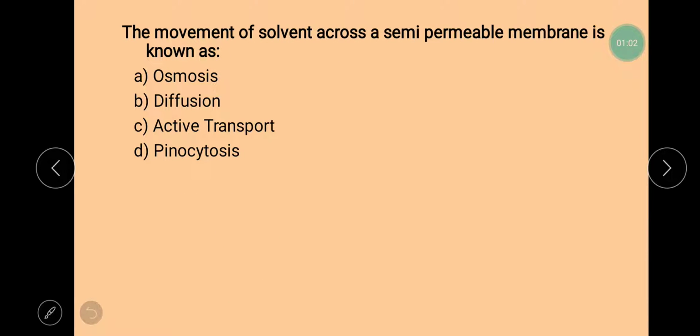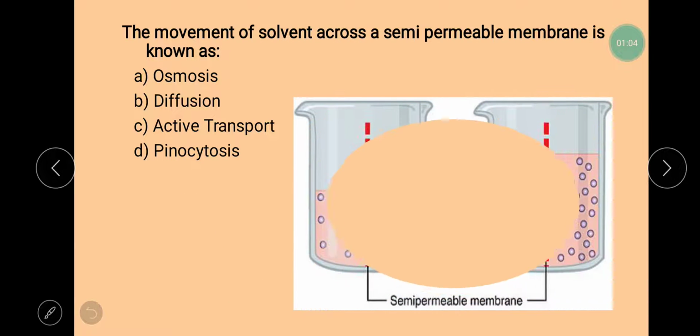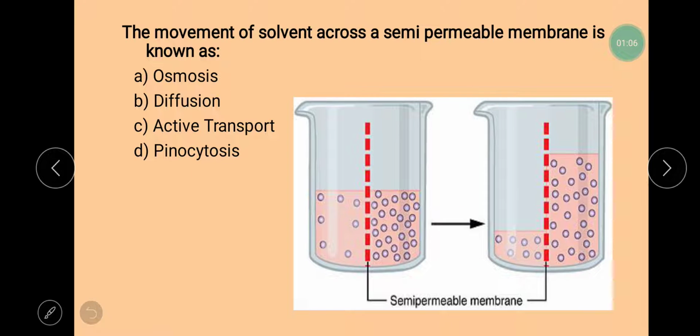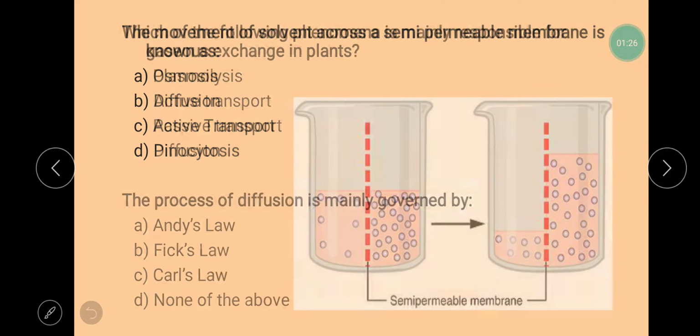The next question is, the movement of solvent across a semi-permeable membrane is known as. So whenever there will be an involvement of the semi-permeable membrane and movement of only solvent, then this process is known as osmosis. Always remember that in osmosis, there will always be an involvement of a semi-permeable membrane.